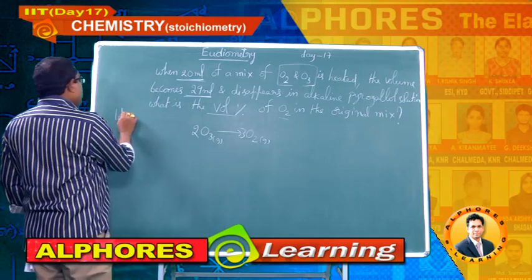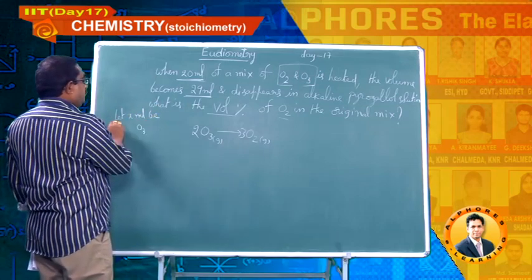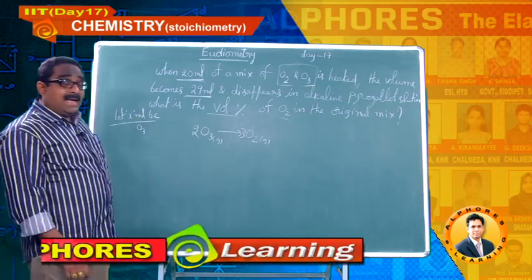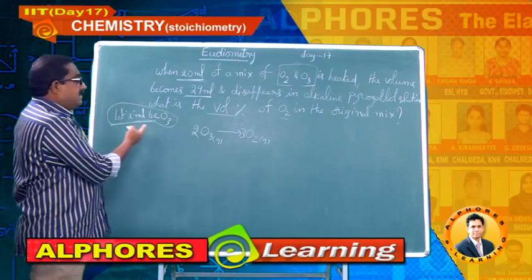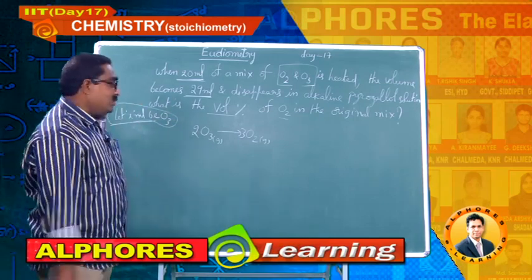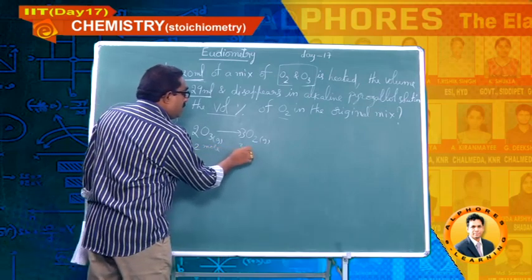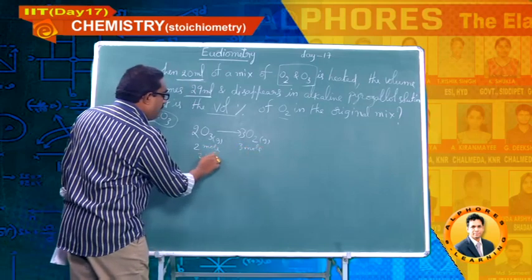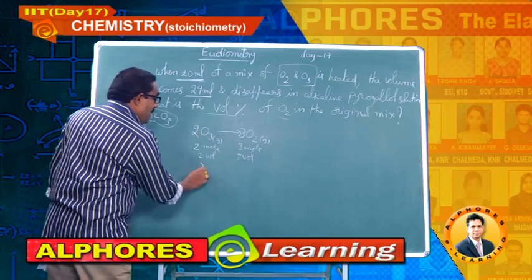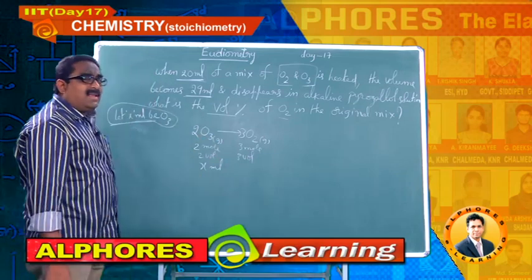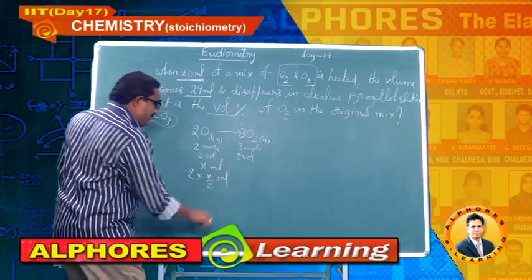Let x ml be ozone. I am considering here, let x ml be ozone. Consider, students, let x ml be ozone. Okay, here I can write 2 moles, 3 moles, or 2 volumes, 3 volumes, because both are gases. Here x ml, I am going to make this as 2 into x by 2 ml.